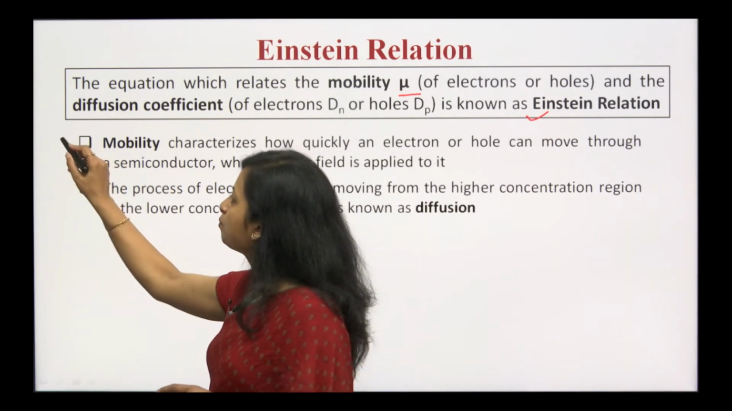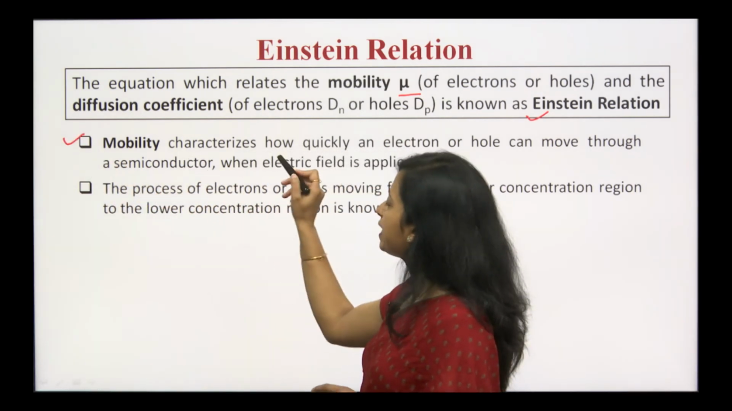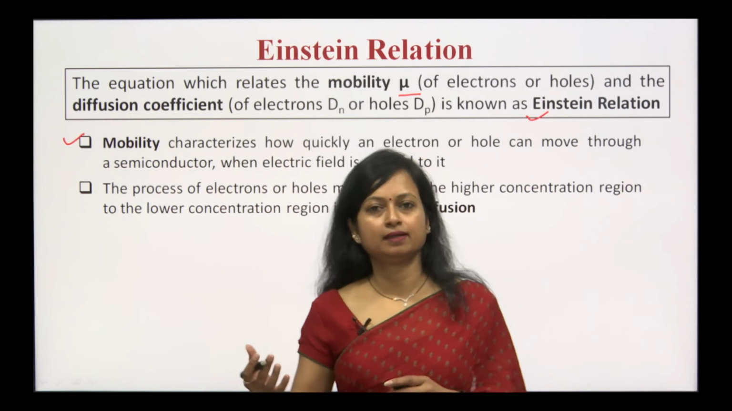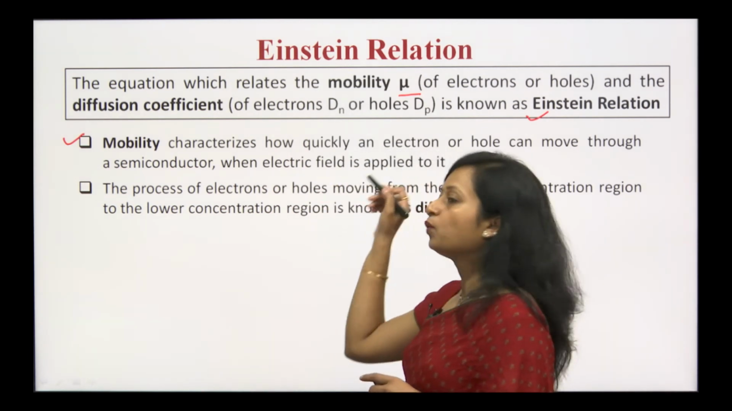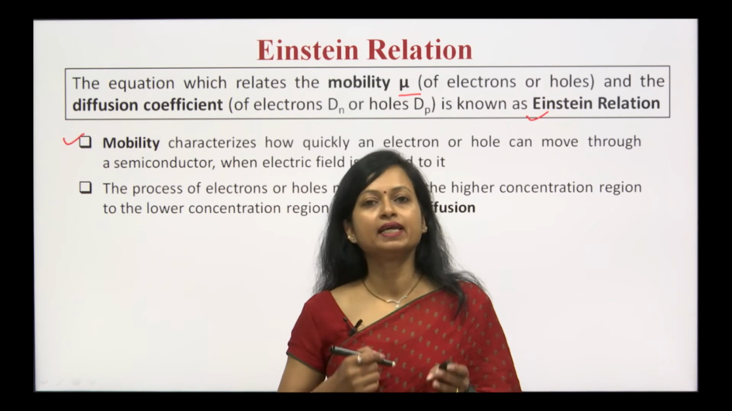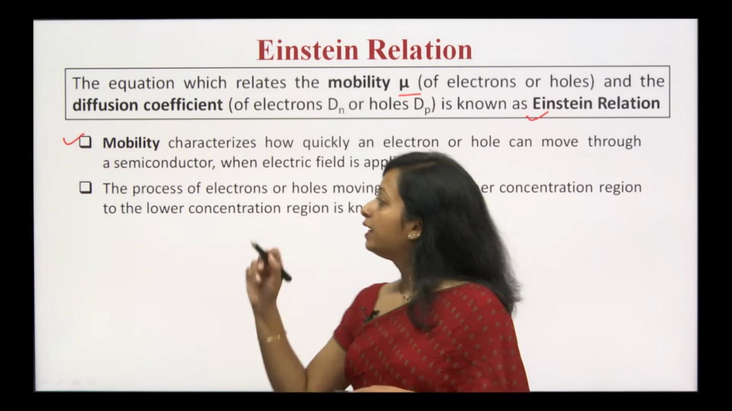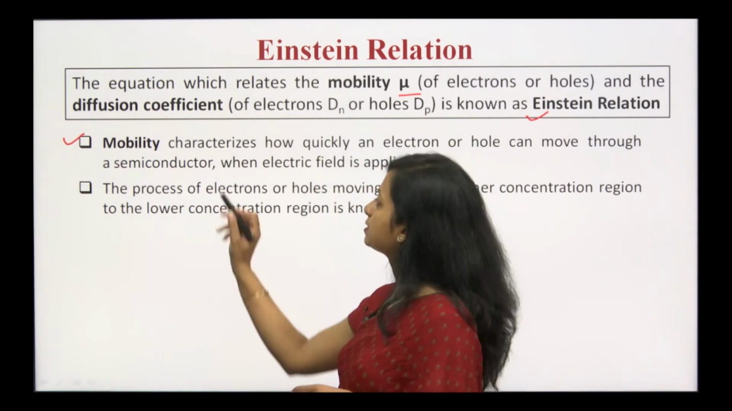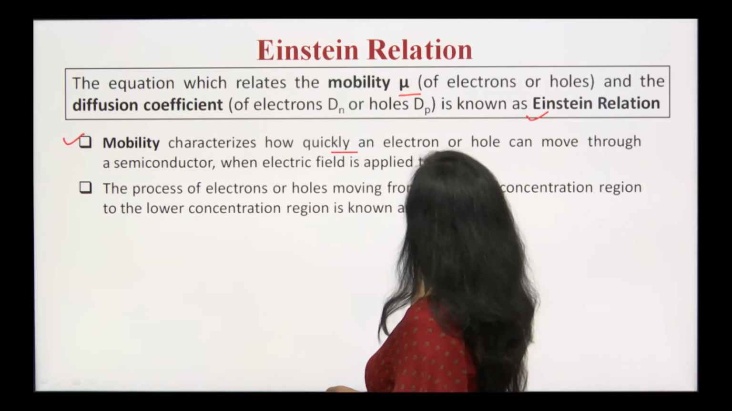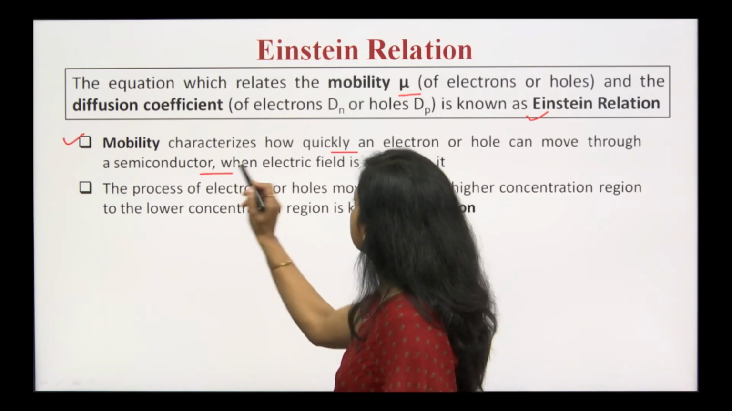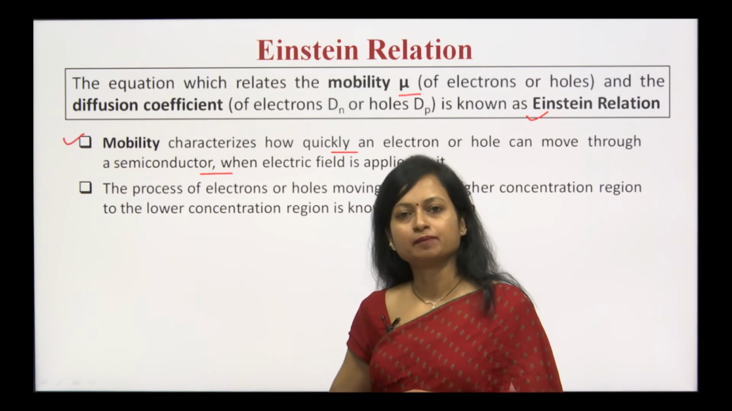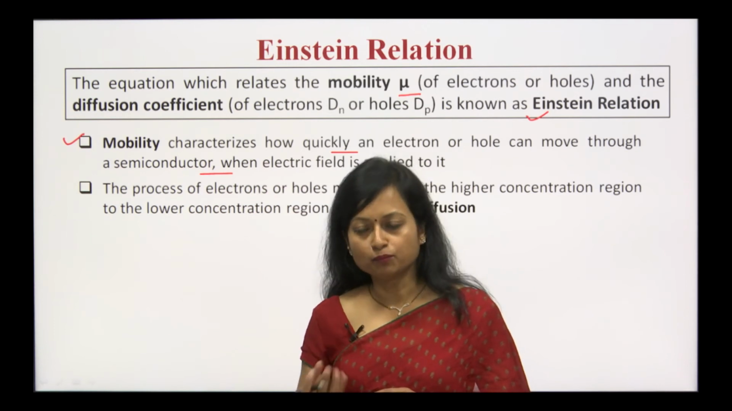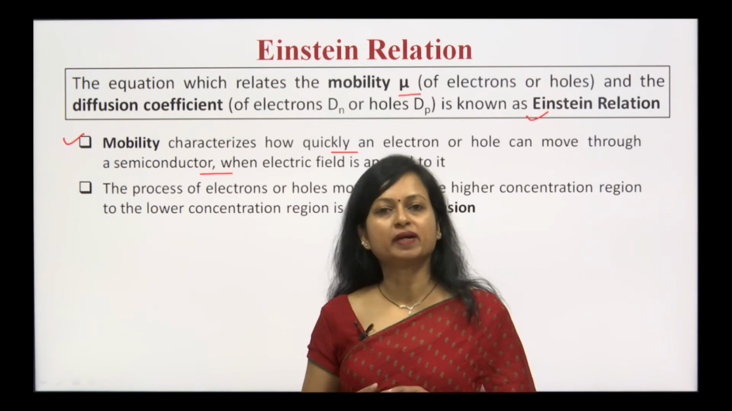Now, let us discuss some of the basic points. First, what does mobility characterize? See, you say that a person is very mobile. It means how quickly that person is moving. Similarly, when we talk about devices and semiconductors, mobility characterizes how quickly an electron or hole can move through a semiconductor when there is an applied electric field. See, whenever there is an applied electric field, there will be some drift, some movement among those charge carriers.